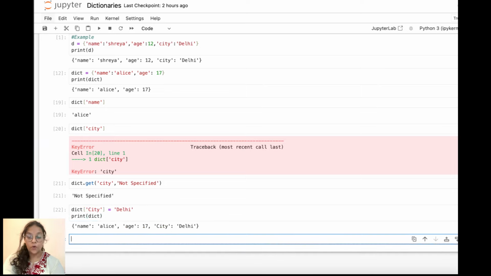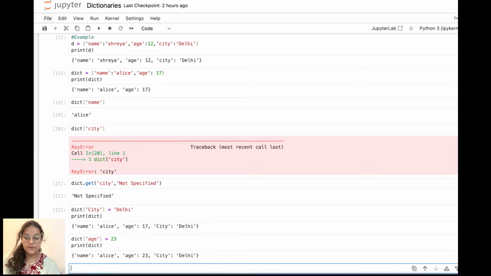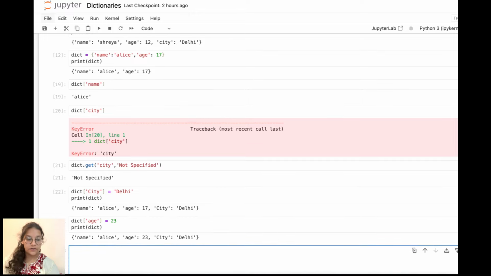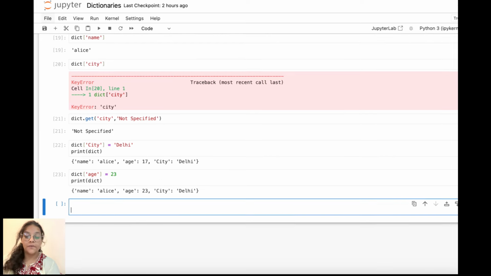If you want to modify items, you can also do that the same way. If I want to change age, I have age here, which I have given as 17. I'll change this to 23. Then I'll print it. So you can see it is changed, right? So the dictionary is now adding new items, and we have even changed the value of age.